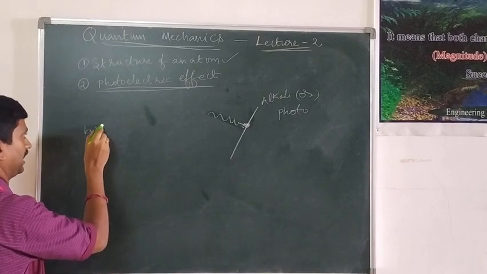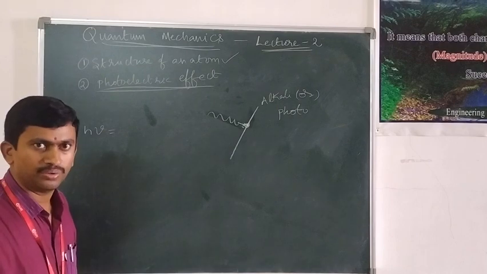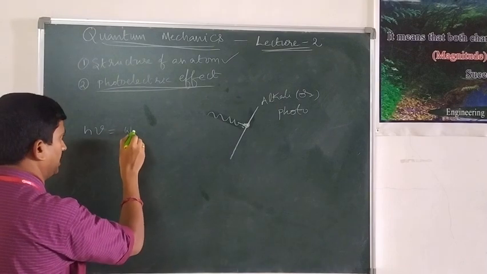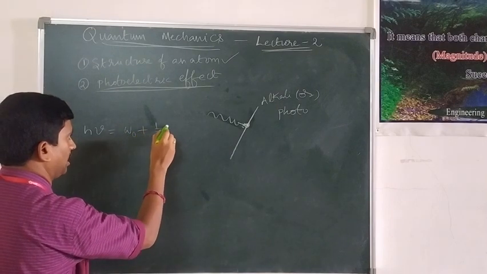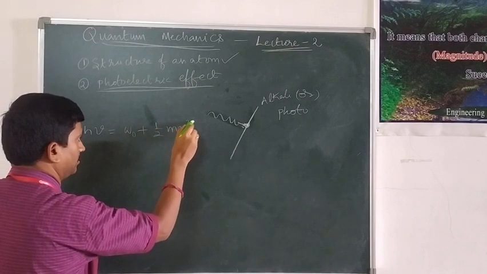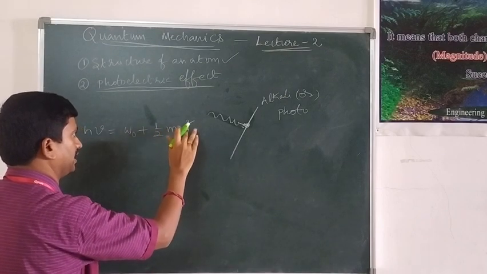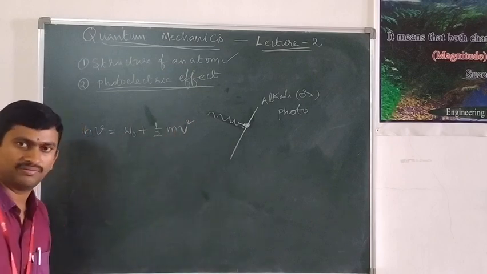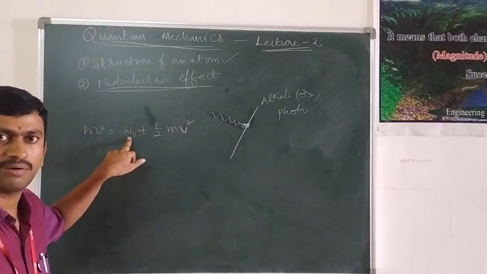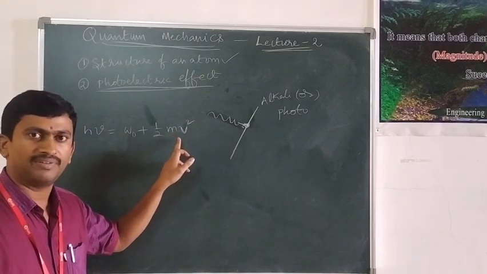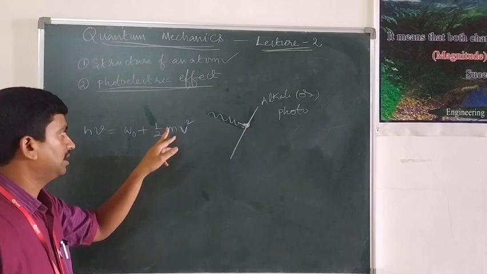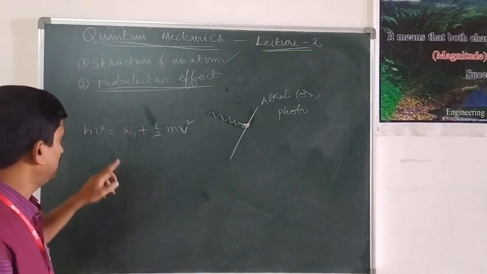That is, the energy of the photon, h nu, is equal to W naught plus half mv square. You might be familiar with this equation from your previous standard itself. Here W naught is the work function and half mv square is the kinetic energy of the electron.